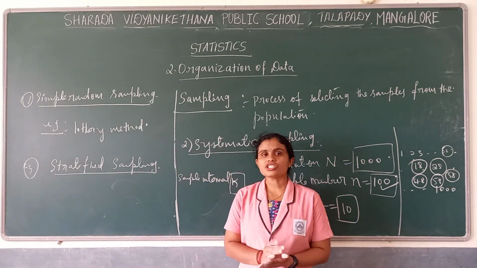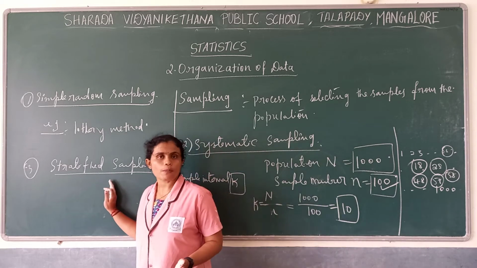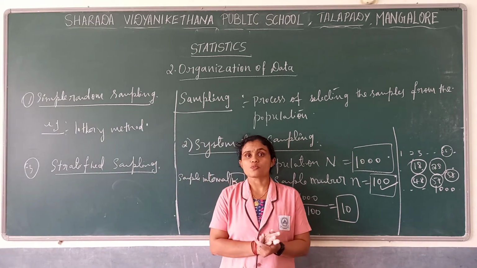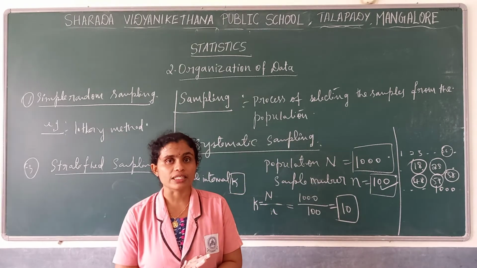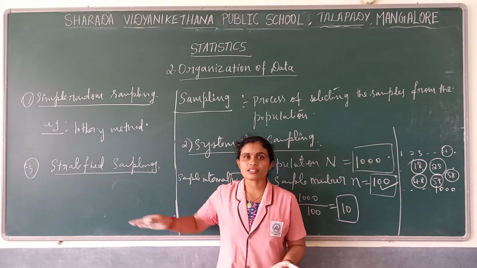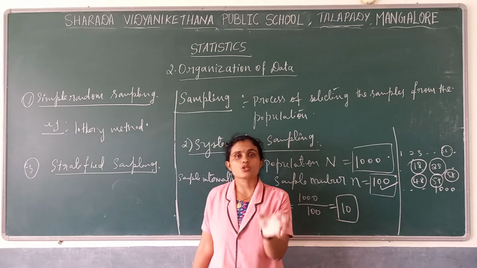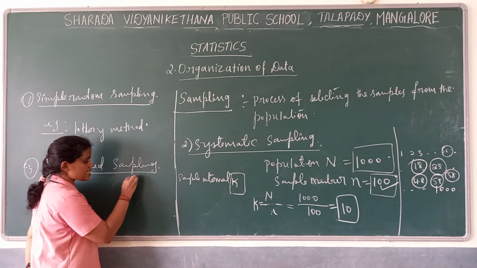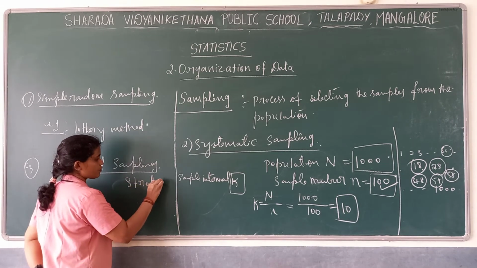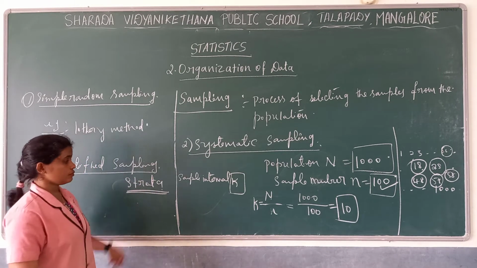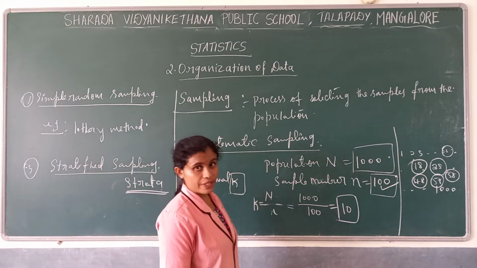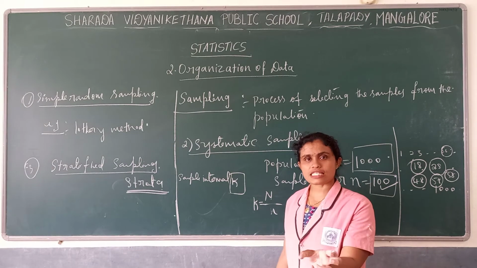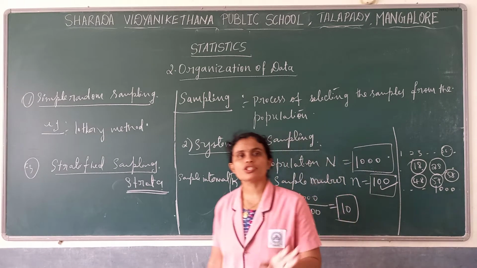Initially, we divide the population into small groups. We divide the whole population into small subgroups, and those small subgroups we call strata. It is a one mark question: what do you mean by strata? If you write, strata is a homogeneous subgroup.